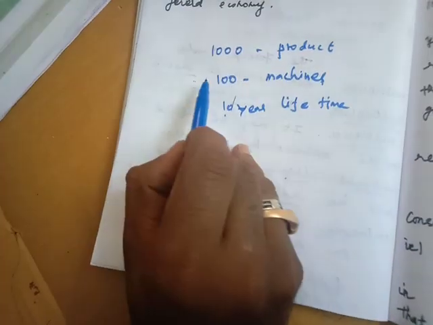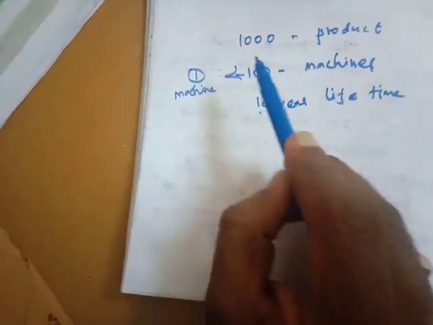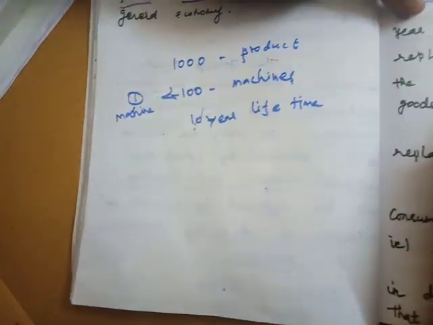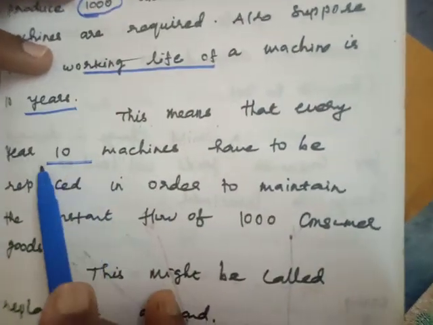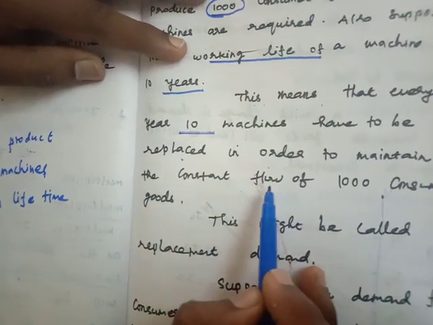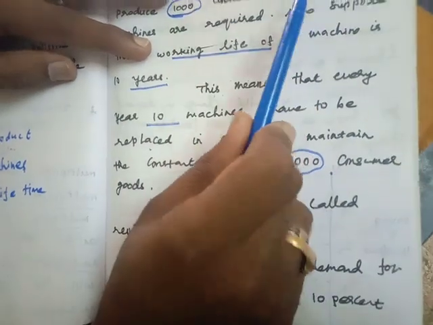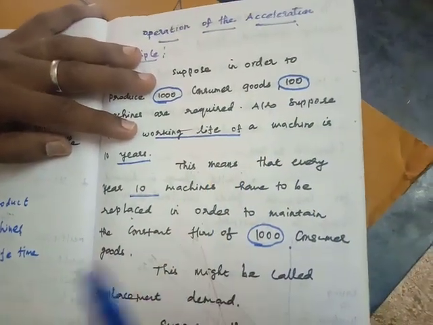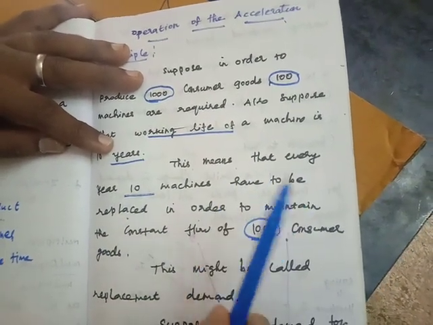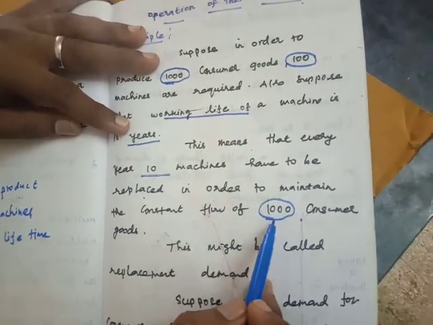So every 10 years we replace one machine with a new one. That means every year 10 machines have to be replaced in order to maintain the constant flow of 1000 consumer goods, because we are using 100 machines and we need a constant flow of 1000 consumer goods.